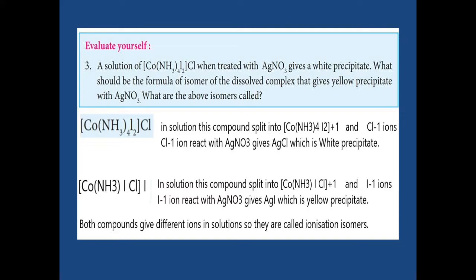We get iodine as the counter ion by exchanging the chlorine with iodine. So we get iodide ion, I minus, in solution. That I minus reacted with silver nitrate gives AgI, which is a yellow precipitate. So now we get two types of compound. They give different types of ion in solution, so these two compounds are called ionization isomers.